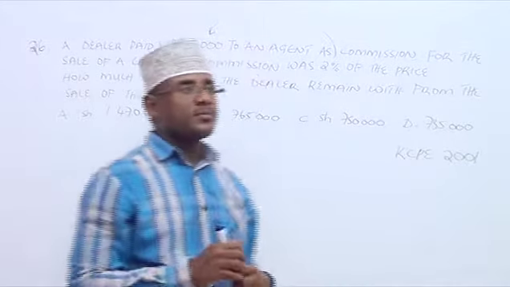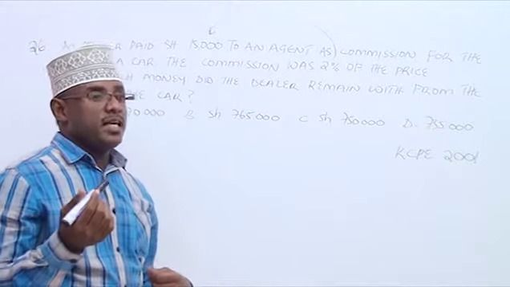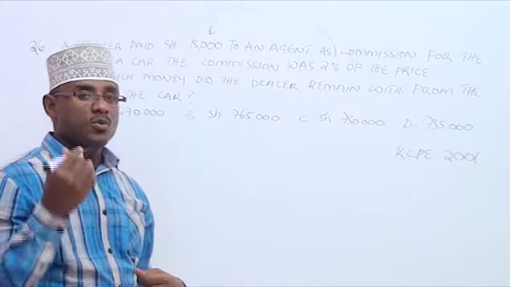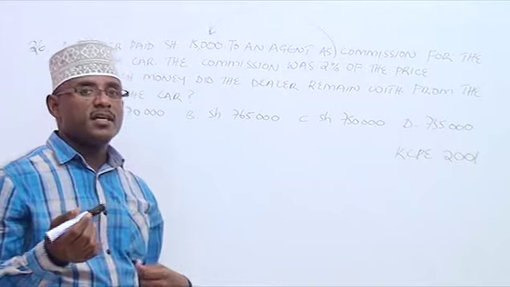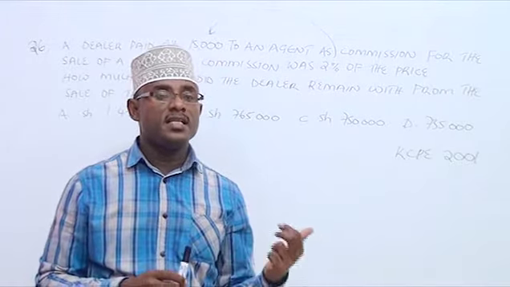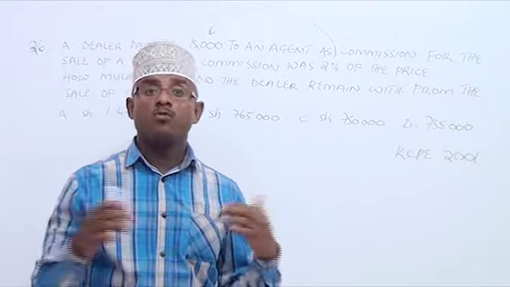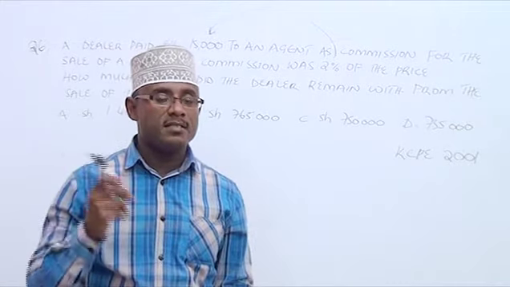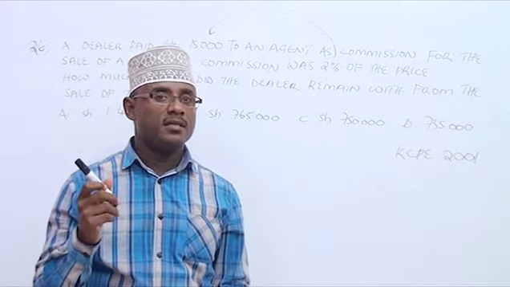Okay? So, the price at which the car was sold is 100%. And the agent is paid 2% of what? Of that price of the car. Okay?